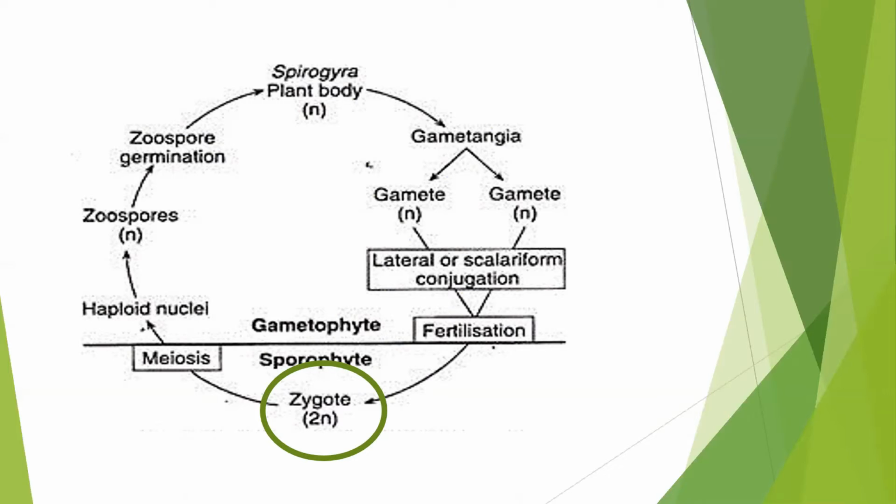Now in this whole cycle, the diploid stage is only for a very short period, that is the zygote, and this zygote is a very small structure as compared to the plant. So as you see in this life cycle, most of the life cycle of the plant body is in the haploid stage only. This is the reason that this life cycle is known as the haplontic life cycle.